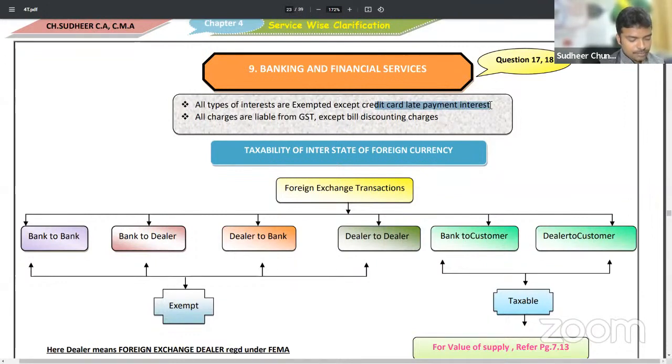Next, if we continue here. All charges, sir, bank collection, processing fee, documentation fee, debit card and credit card charges, MICR and cheque clearing charges. All the charges collected by the bank will be liable to GST, except bill discounting charges, which will be exempted. For advance receipt of some bills, bill discounting charges will be collected. Only those charges will be exempted. All other charges collected by banks will be liable to GST.